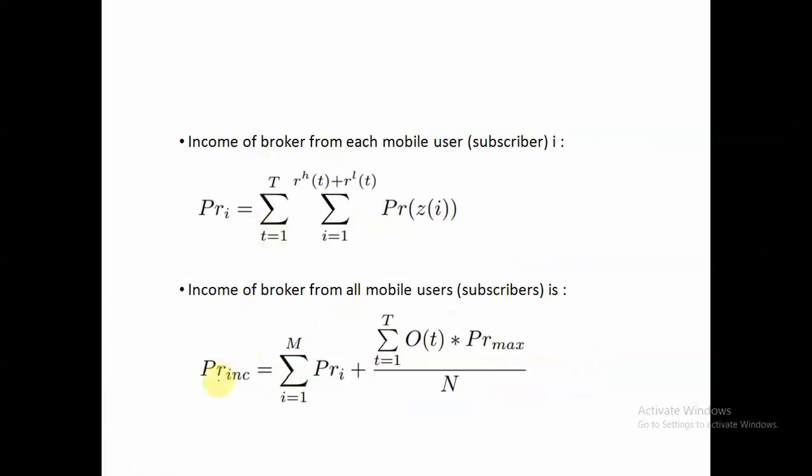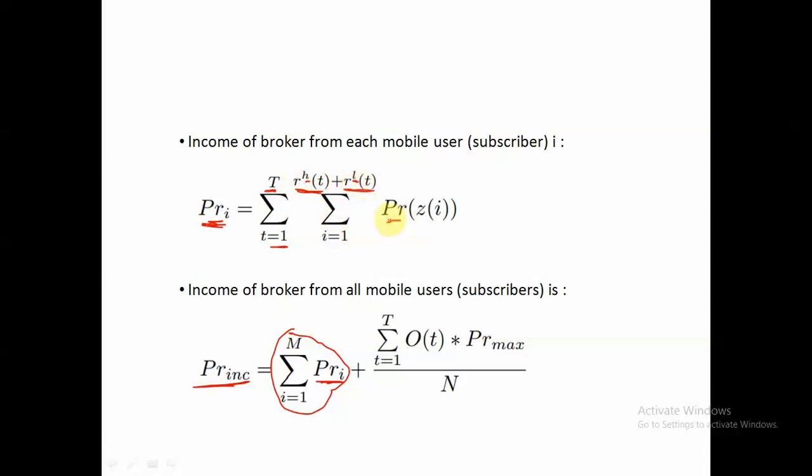And then the income of the broker is nothing but the sum of income from all the mobile users, where the individual income from each mobile user is computed for each time slot t running from 1 to T. Let's say I'm allocating RHT, that means the number of instances for high priority tasks, and RLT, the number of instances for low priority tasks.